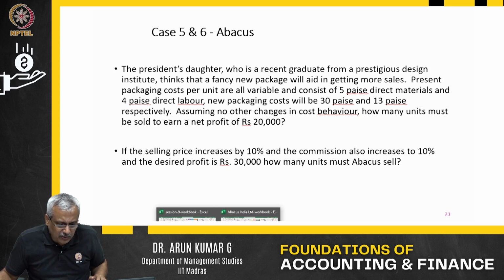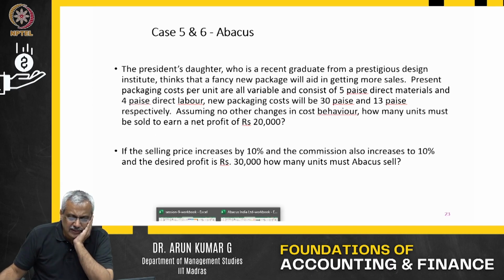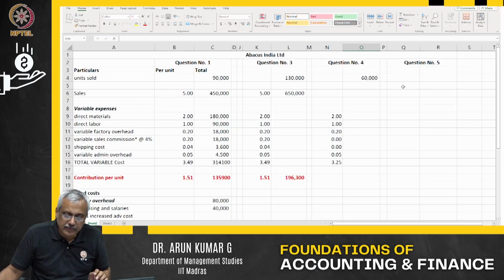What is the present packaging cost? We are not even looking at the number of units in this particular case. She is not talking about that. We aid in getting more sales, that is all we have talked about. No changes in the cost behavior. How many units will be sold to earn a profit of 20,000? Now we don't know the number of units.